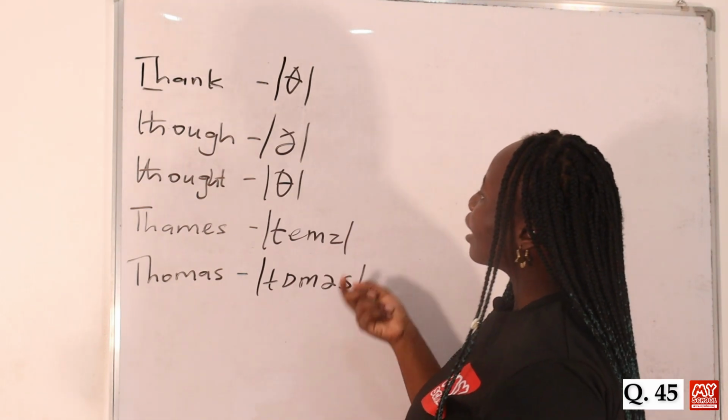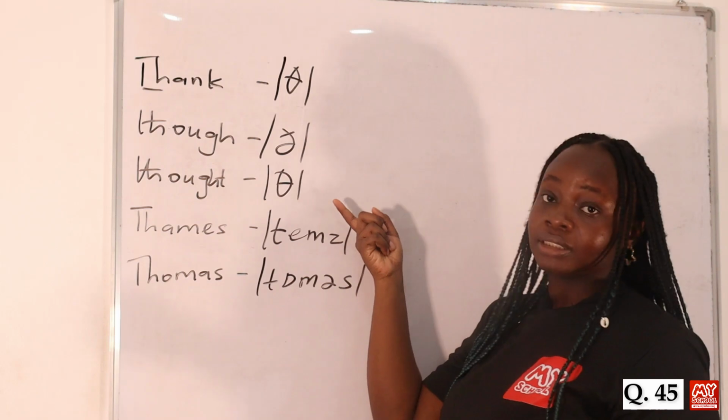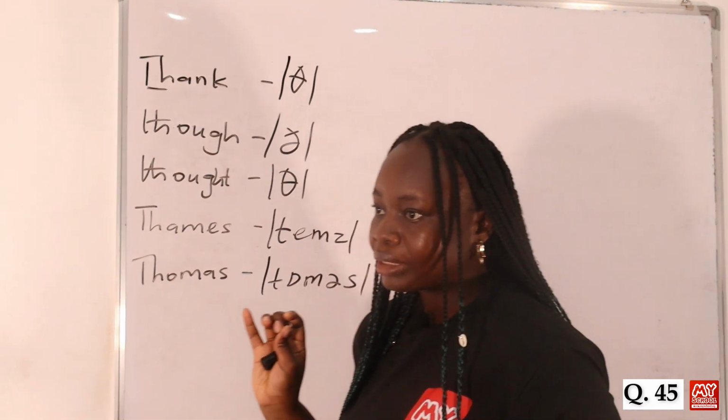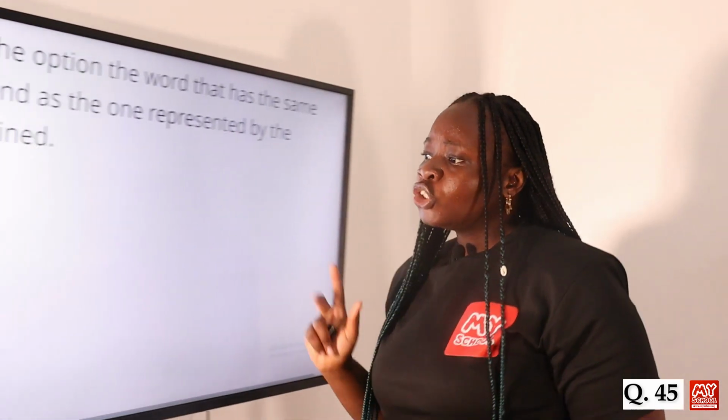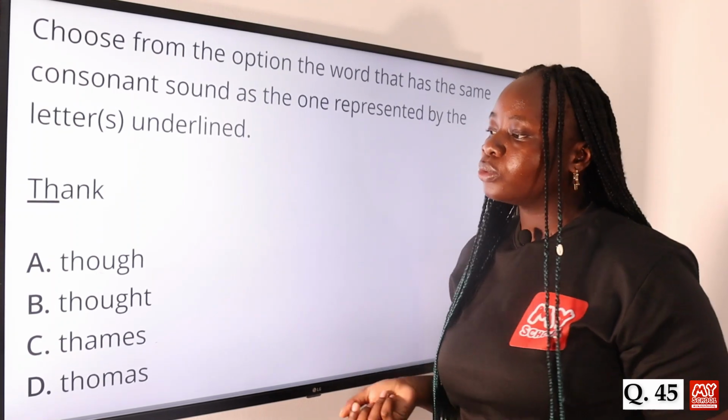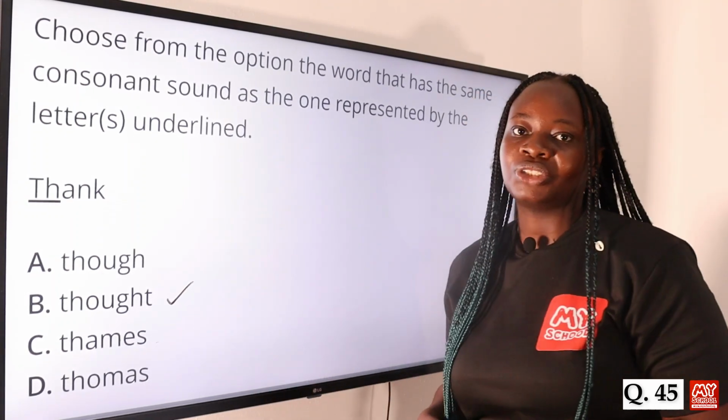So from the transcription, we can see that both think and thought have that voiceless sound at the beginning of the word. Now let's go to the screen to mark our answer. So from the transcription, we can see that option B, thought and think, both have that F sound. So this makes option B the answer to this question.